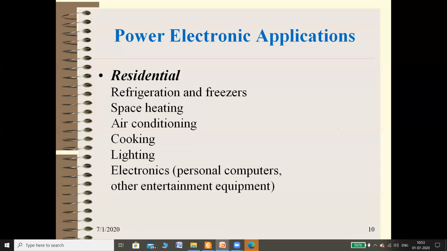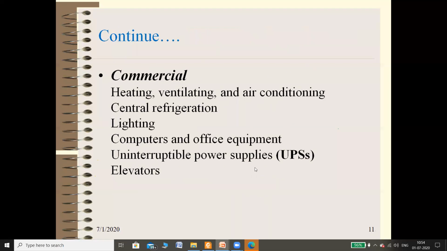Low frequency AC to high frequency AC is used in electric cooking. Then lighting, then electronics, personal computers, other entertainment devices, and likewise. So these are the applications of power electronics in residential. In commercial, there are heating, ventilating, air conditioning, central refrigeration, lighting, computer and office equipment, UPS, elevators, etc. These are examples of power converters on the commercial side.